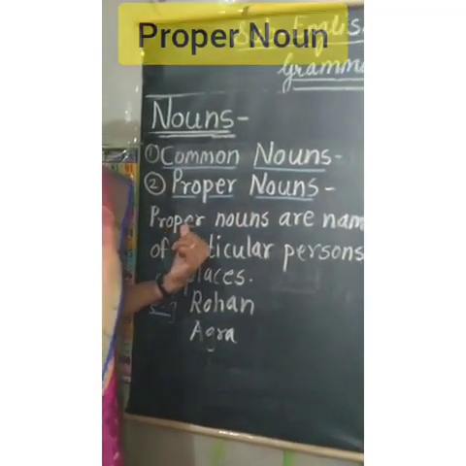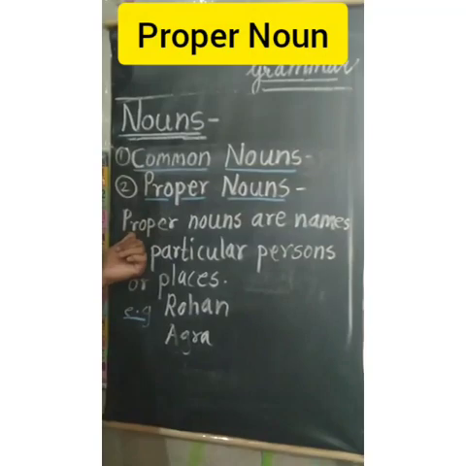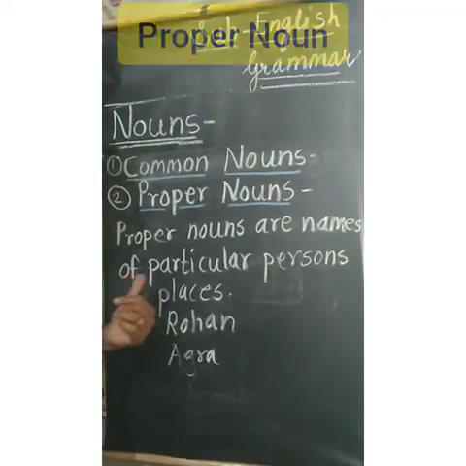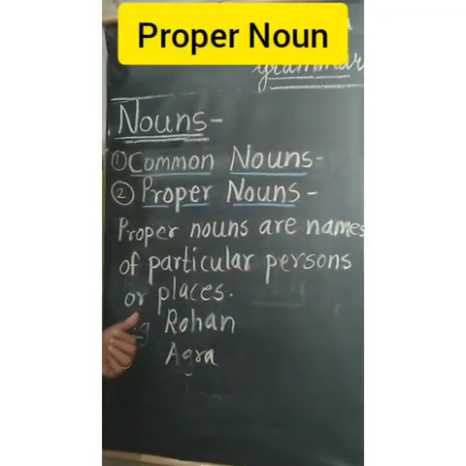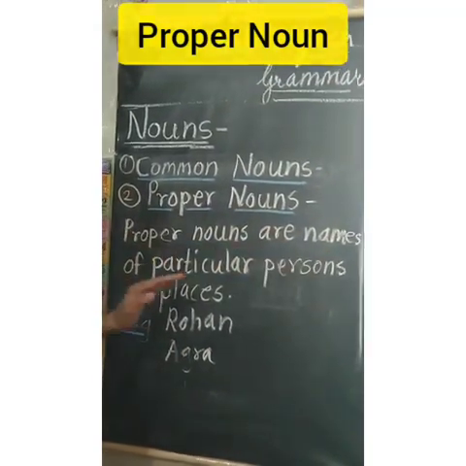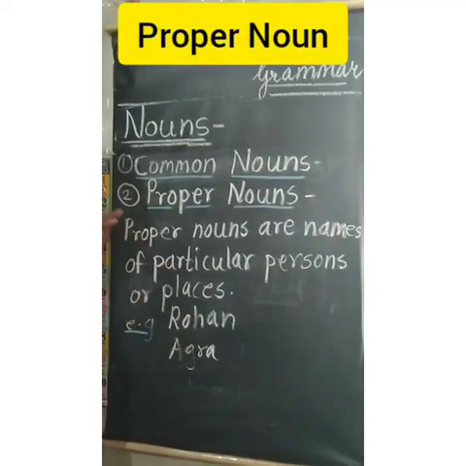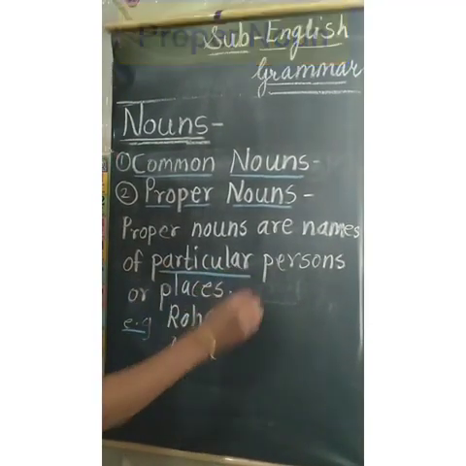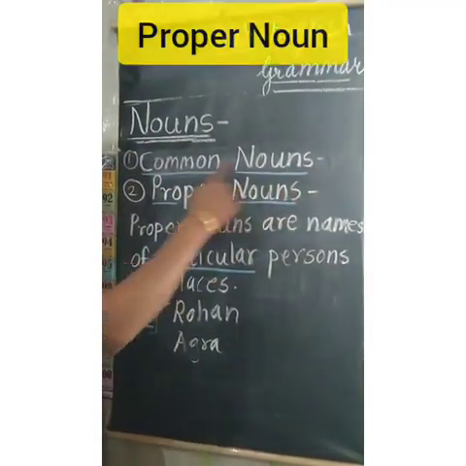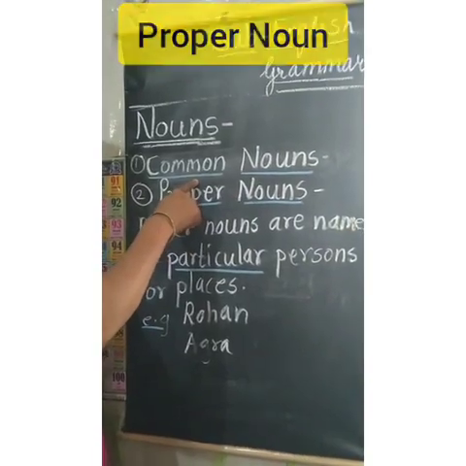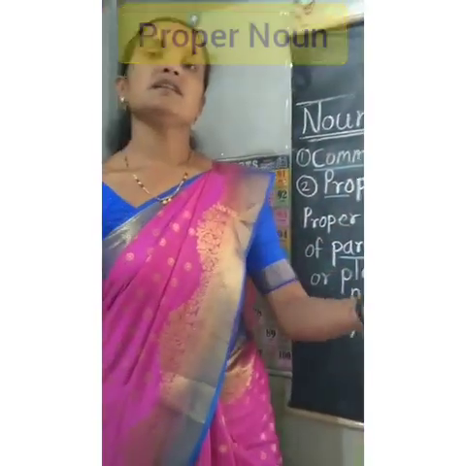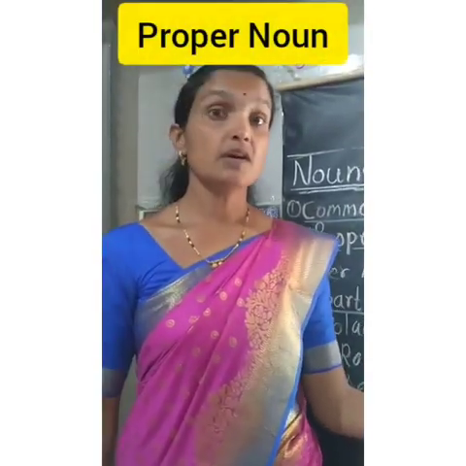Now the second type of noun, proper nouns. Now listen to the definition very carefully. Proper nouns are names of particular persons or places. Now here the word particular is very important. When we were looking at the common nouns, we saw that the word general was very important. It means common nouns are the names generally given to that person, place or thing.